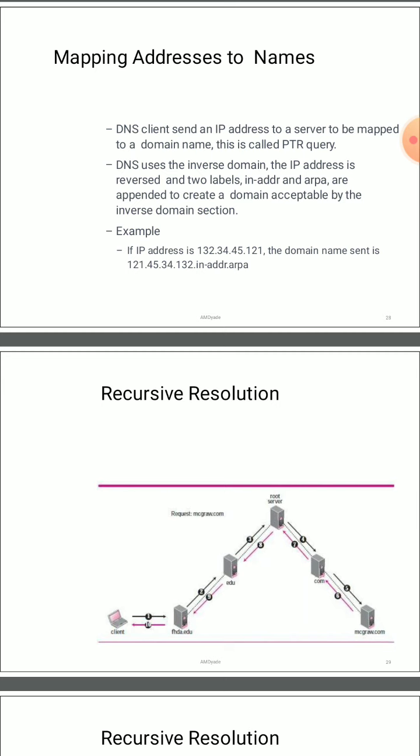In this inverse domain we have the in-addr.arpa domain, where we write the IP address in reverse format, and that is mapped in the particular tables, where it will find the name of that particular IP address and return that name to the client. So this is the reverse case of mapping.